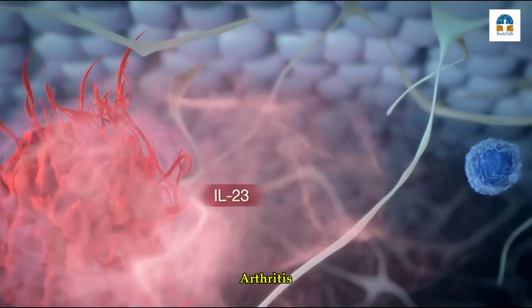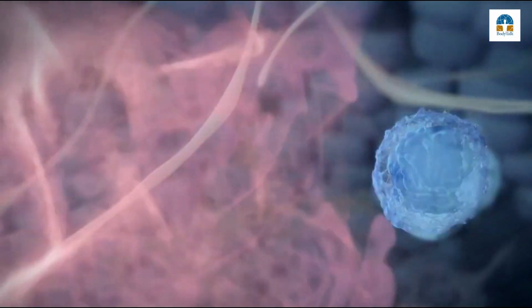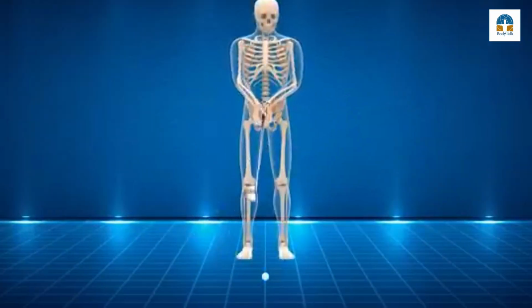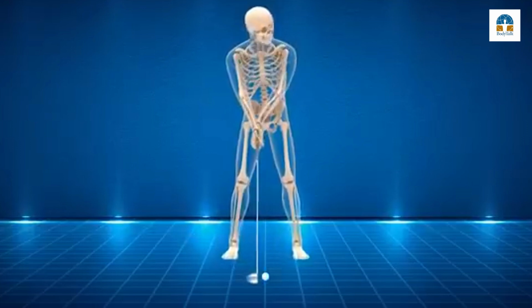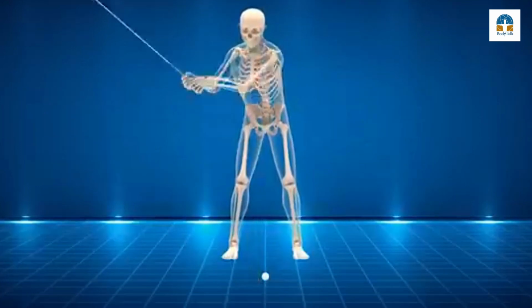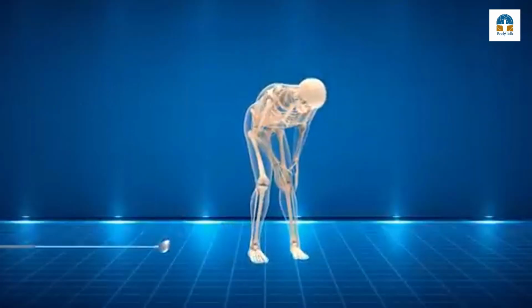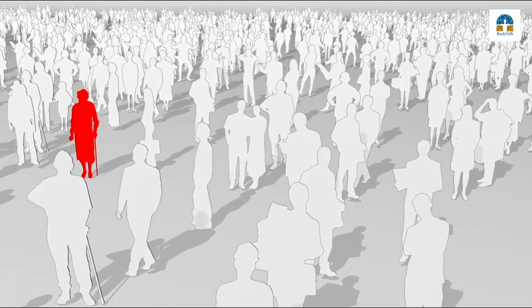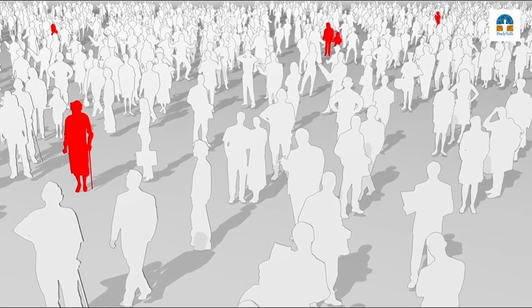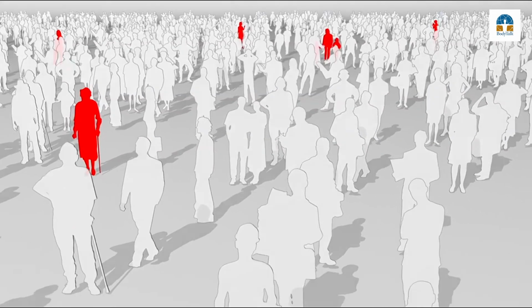Arthritis. Joint pain and swelling are possible symptoms of arthritis. There are numerous varieties of this illness. The most prevalent kind is osteoarthritis. Arthritis can seriously harm joints over time. People of various ages may be impacted. Later in life, osteoarthritis may result from a joint injury sustained as a child.